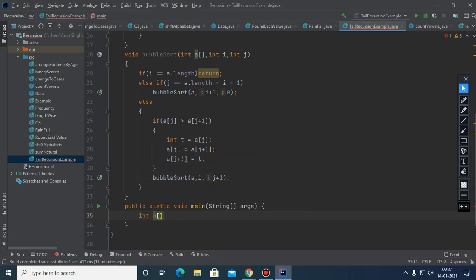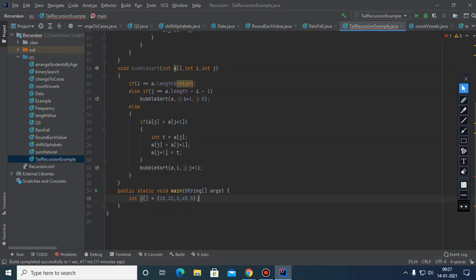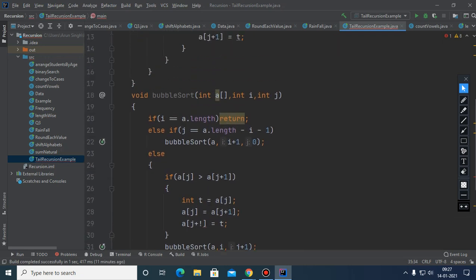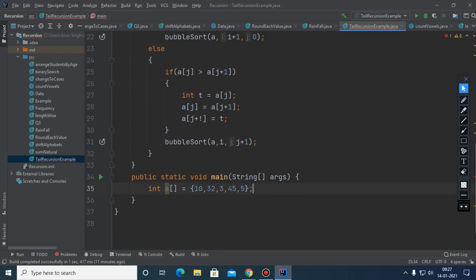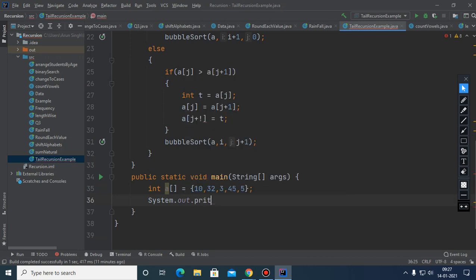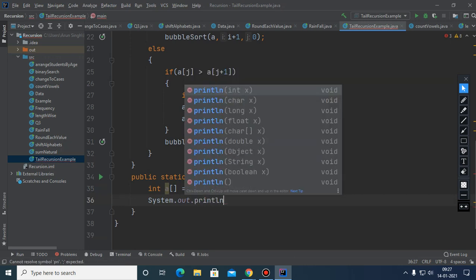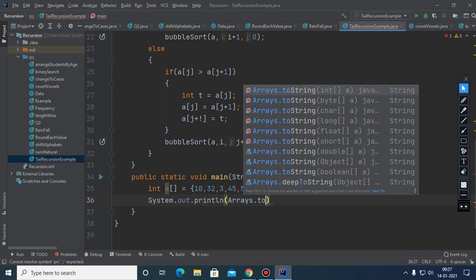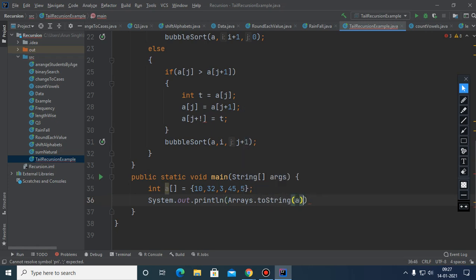Suppose this is the array I have taken and these are some values, and I want to sort these elements. This is the function. I'm just going to call it. First of all, I want to print the original array like this.